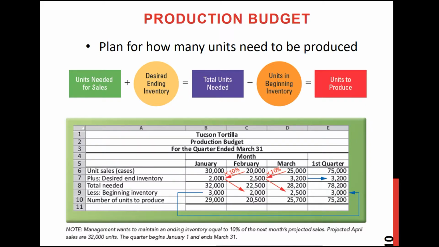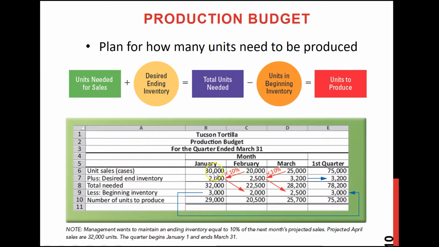For example, if they don't have any desired ending inventory, any cushion or safety inventory, and a customer wants to buy and they are not able to produce those, they will be in trouble. So that's why managers usually try to save a portion of their inventory as an ending inventory. That means they always want to keep some units as a safety cushion. This is called desired ending inventory.